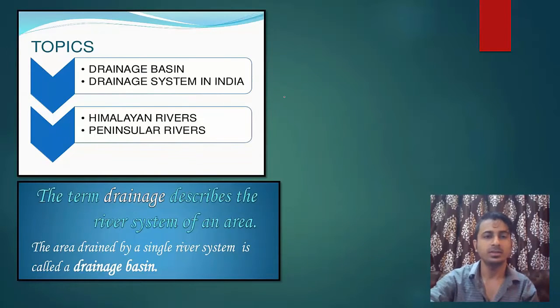So in this lecture we will study about drainage basin, meaning what is a drainage basin, then the drainage system in India with reference to India, and then two types or two classes of rivers, Himalayan and peninsular.